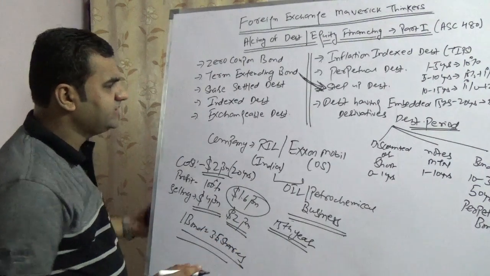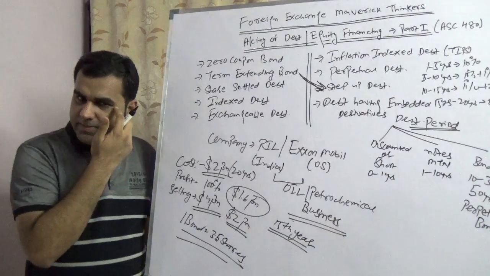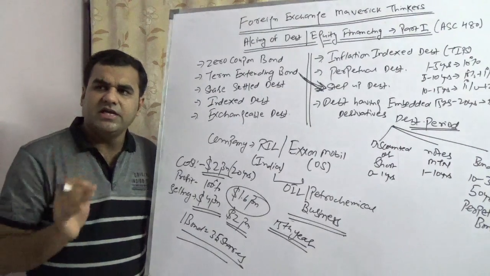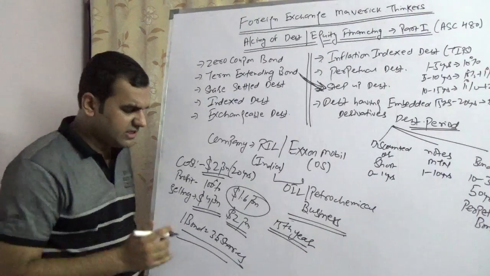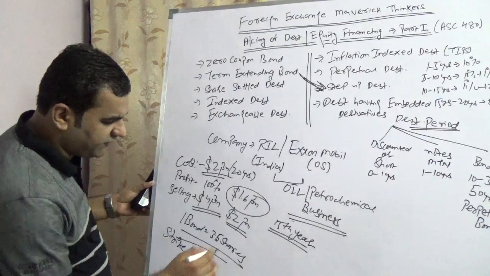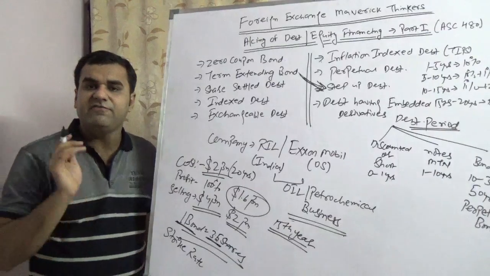Please note that share settled debt could have numerous structures. It depends on company to company how they are taking it. However, generally speaking, in share settled debt the strike ratio, like here I am saying the strike ratio is 3.5 to 1, is generally fixed.